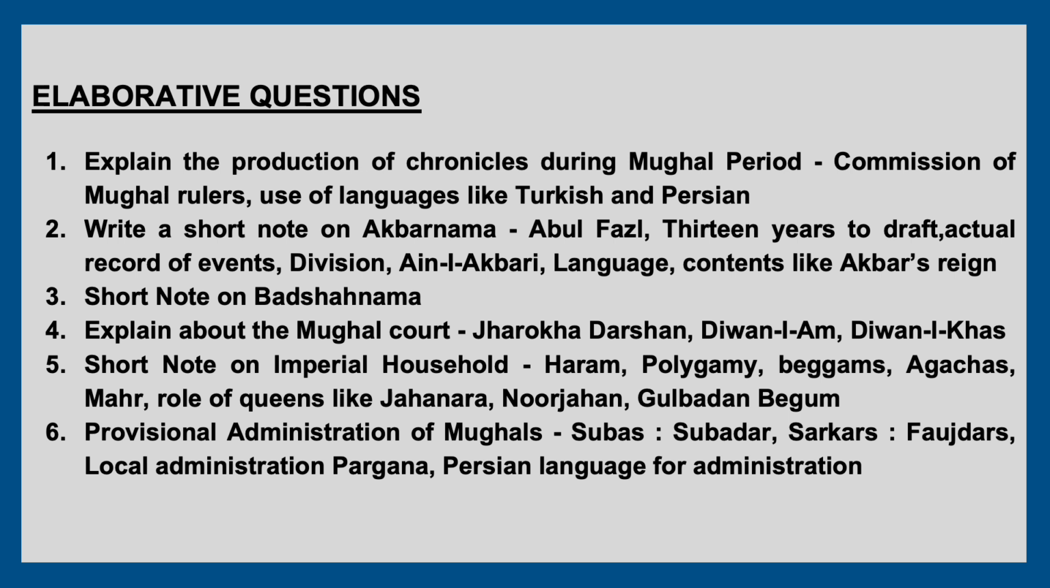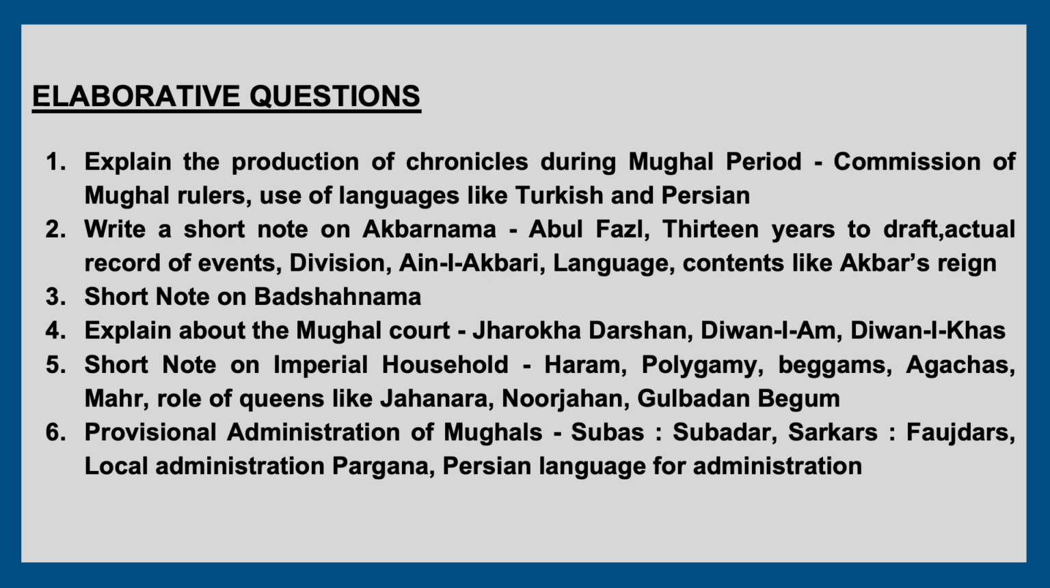Fourth one, explain about the Mughal court. In this, please include points like Jharokha Darshan, Diwani Aam and Diwani Khas, and furthermore. Fifth one is about the imperial household. In this, mention haram, polygamy, begums, agachas, meher, and the role of queens like Jahanara, Noor Jahan, Gulbadan Begum. Also mention the contribution made by these queens in the administration process.